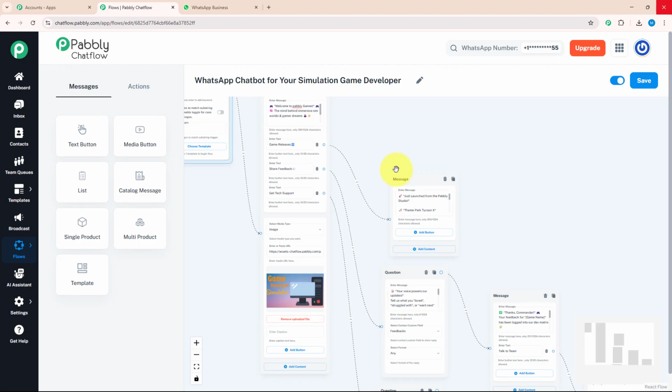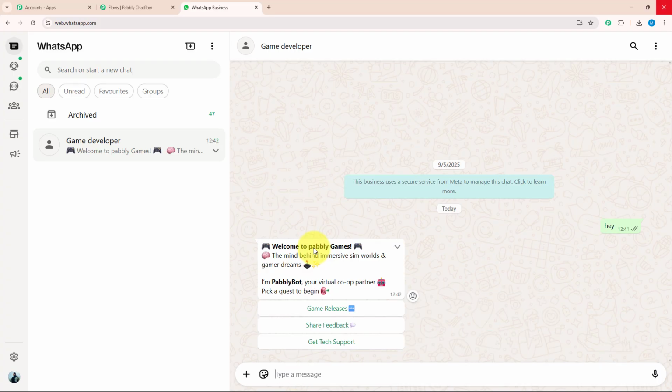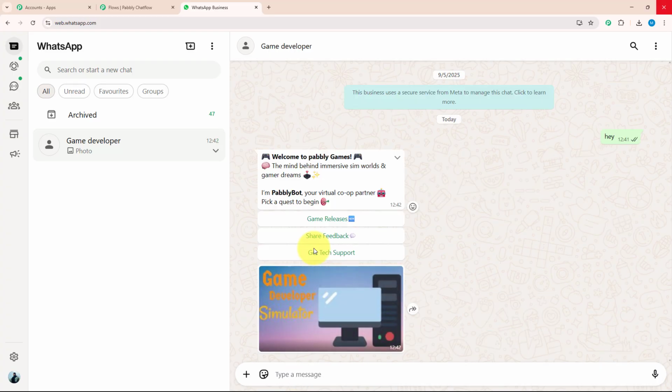Let me show you its real-time working. For that, I need to open WhatsApp Web. And over here, I will type a key message, for example, hey. As you can see, I got a reply which welcomed me to Pabbly Games. And with that, I got 3 action buttons.